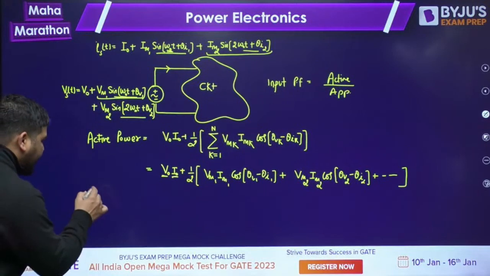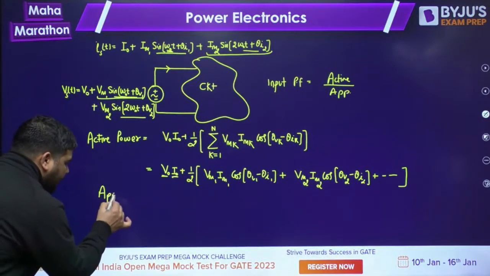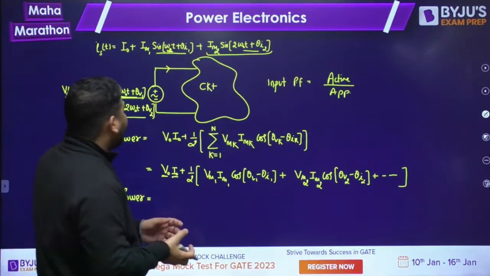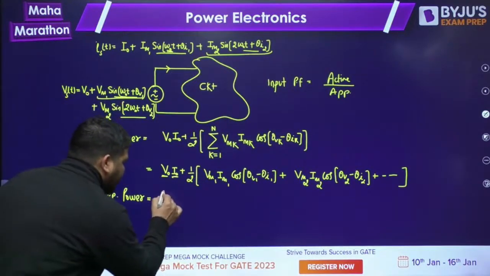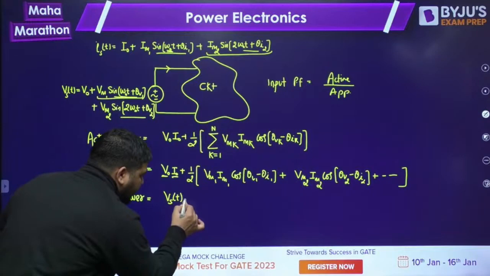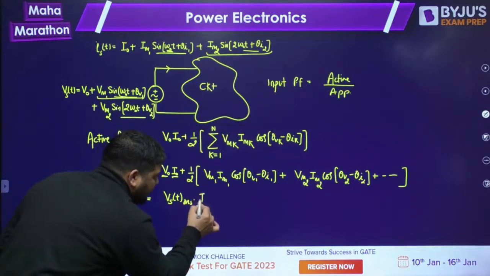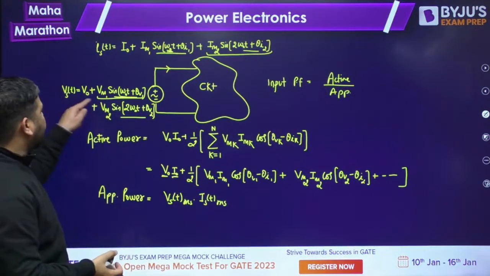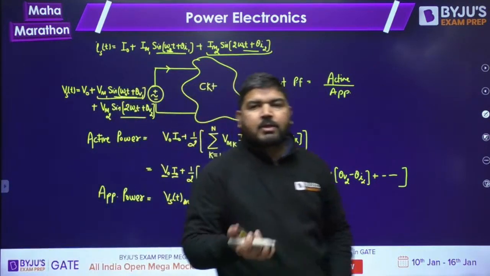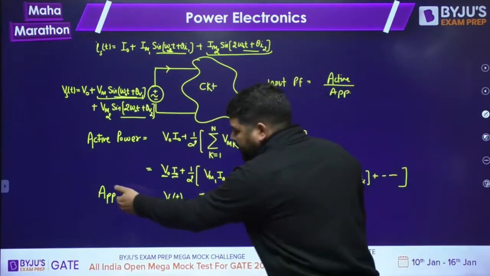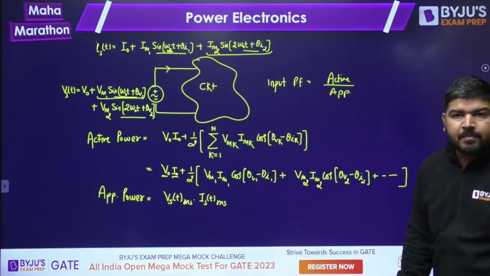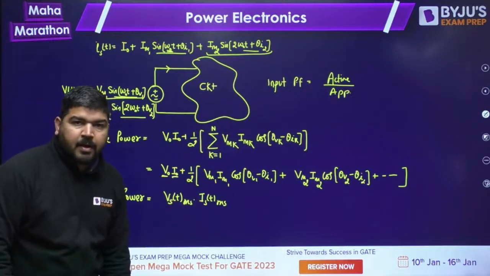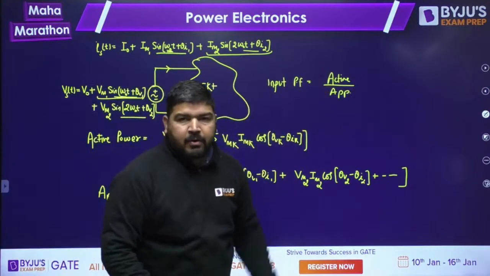Now how to calculate the apparent power? In apparent power, you just need to multiply VST RMS into IST RMS. You need to multiply the source voltage RMS value and the source current RMS value. The product will be the apparent power. Simply you can write like this. So apparent power can be calculated using this. I hope it is clear to everyone. Now you can calculate the input power factor.